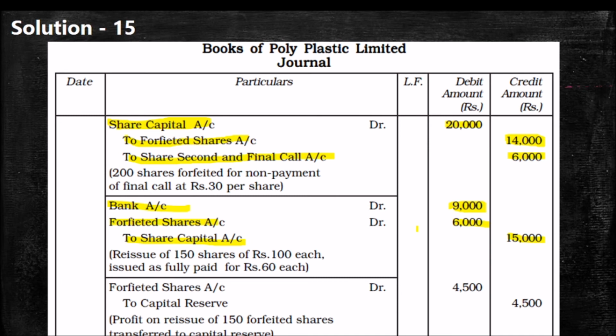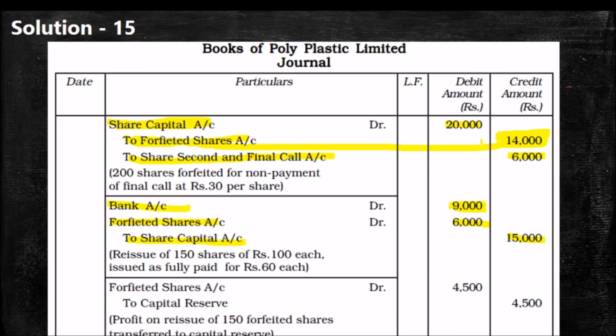So please listen to my words. 150 divided by 200 into 14,000. How are we getting the 14,000? The amount credited to share forfeiture.